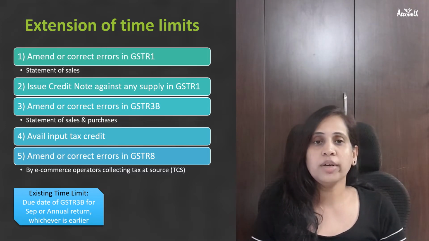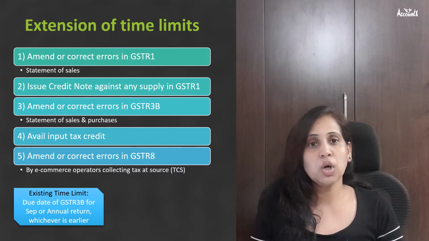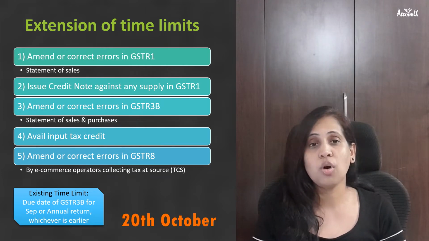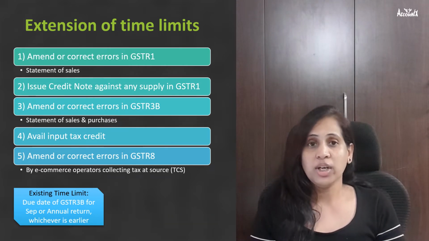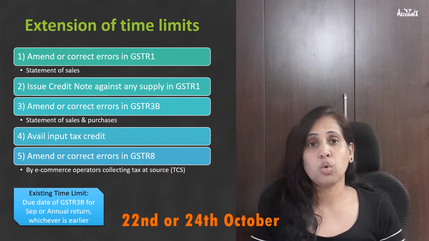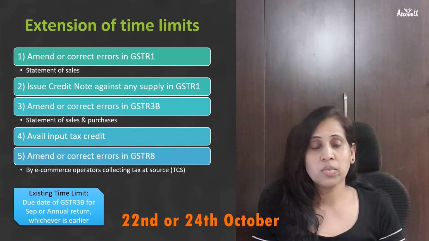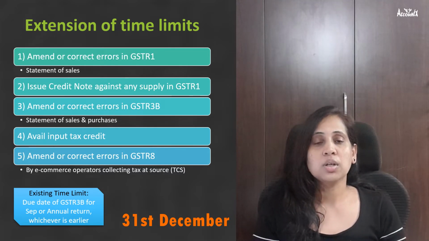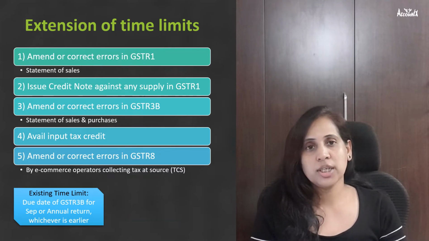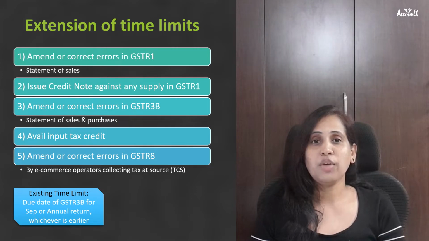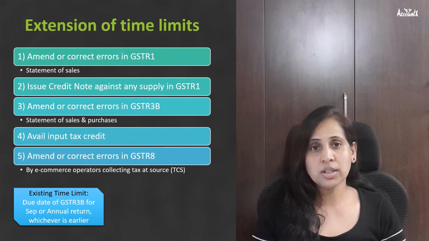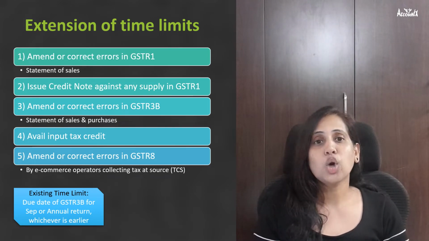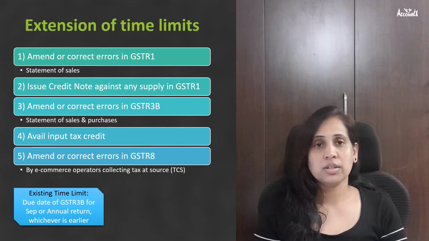For example, due date for GSTR3B for September would be 20th October for monthly filers and 22nd or 24th October for quarterly filers. And due date for annual return is 31st December. So the last date in all these cases would be 20th October for monthly filers and 22nd or 24th October for quarterly filers.